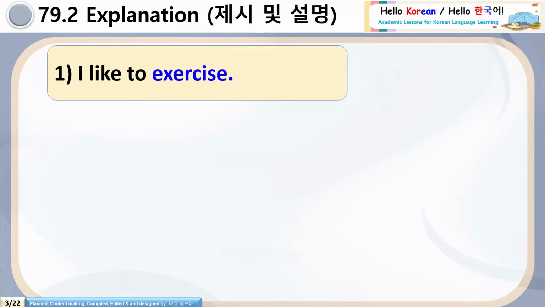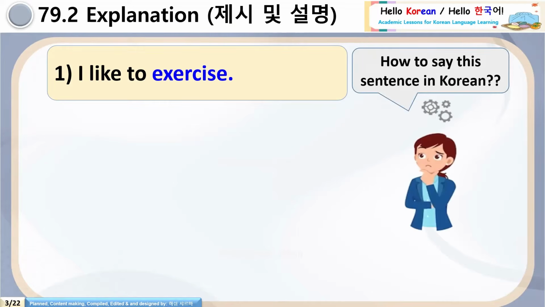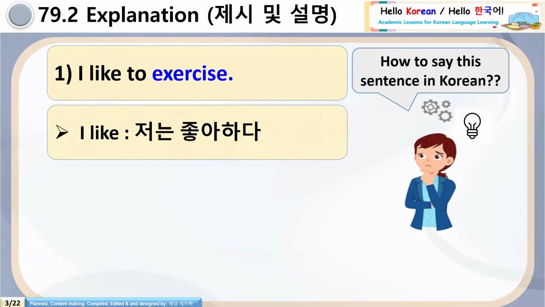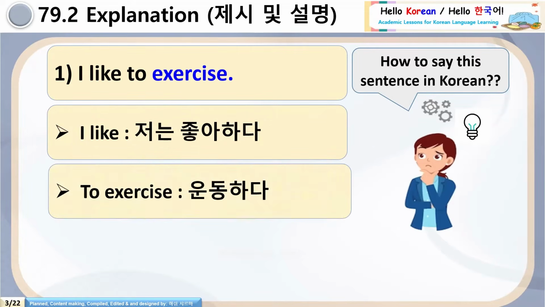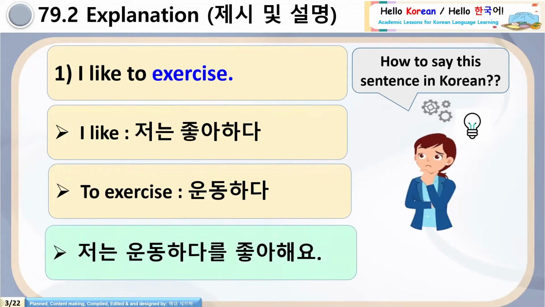Now coming to the explanation part, see this sentence here, I like to exercise. And how to say this sentence in Korean? Let's think, 여러분. Okay, let's check. I like will be 저는 좋아하다, and to exercise will be 운동하다. Now we have all the vocabularies. We can make a sentence. 저는 운동하다를 좋아해요.